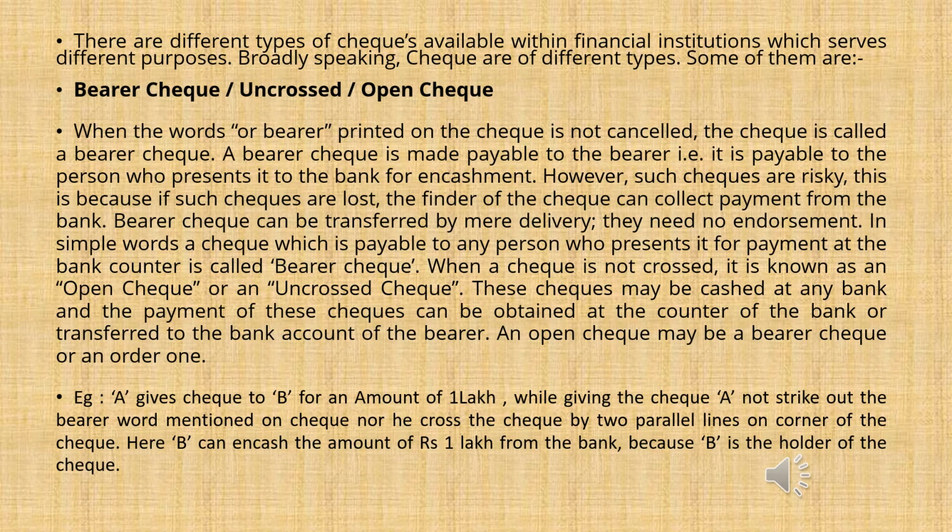There are different types of cheques available within financial institutions which serve different purposes. Broadly speaking, cheques are of different types. Some of them are bearer cheque or uncrossed or open cheque. When the word bearer printed on the cheque is not cancelled, the cheque is called a bearer cheque. A bearer cheque is made payable to the bearer, that is, it is payable to the person who presents it to the bank for encashment.